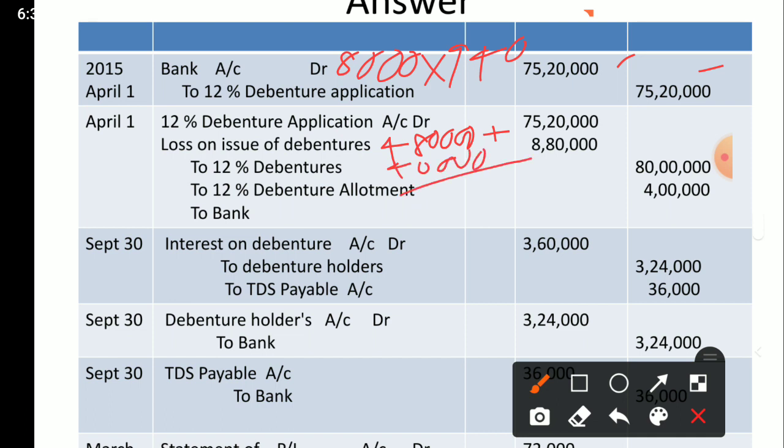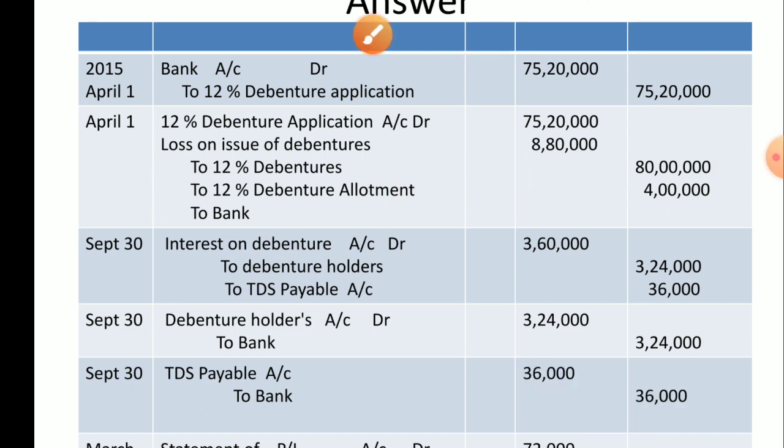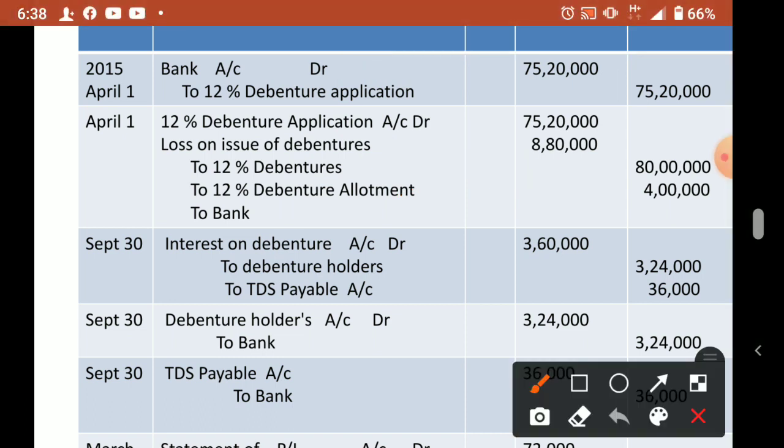So 4 lakh plus 4 lakh 80,000, 8 lakh 80,000 is the total loss. Okay. Both we have to add and write as discount and premium. Now 9% debentures nominal value: 8,000 into 1,000. 1,000 is the nominal value. So 80 lakhs. Then allotment.